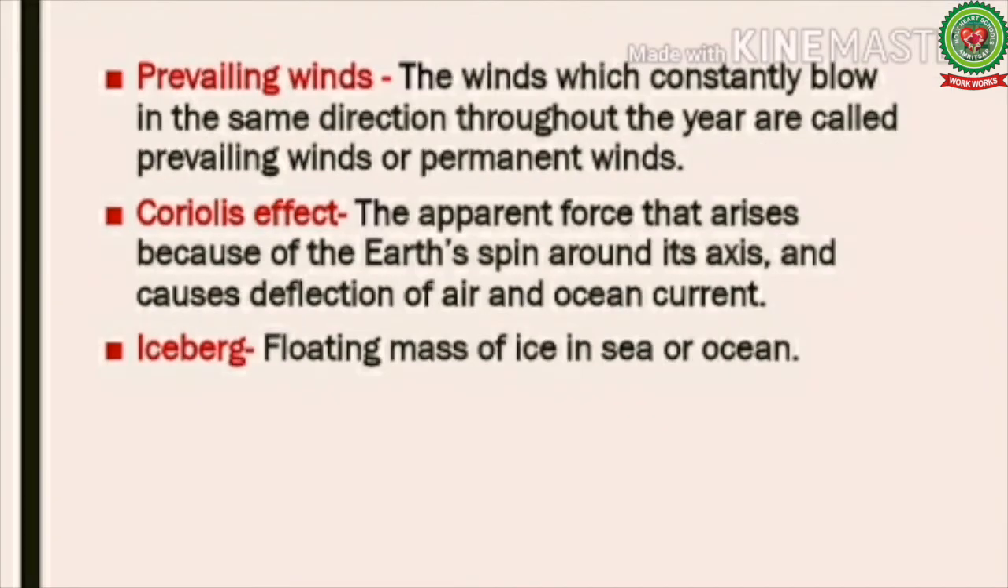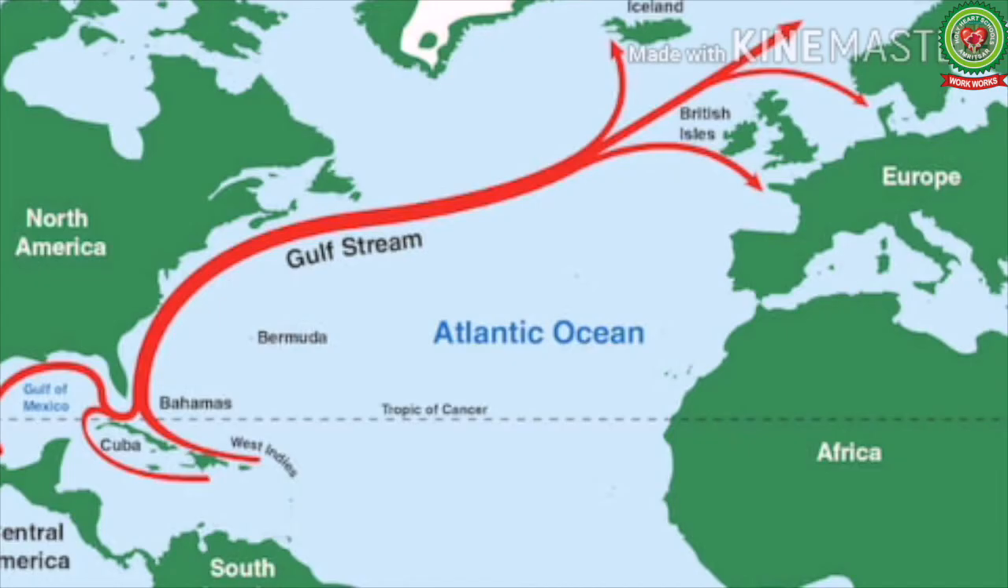Now next we have prevailing winds. The winds which constantly blow in the same direction throughout the year are called prevailing winds or permanent winds. Next we have Coriolis effect, the apparent force that arises because of the earth's spin around its axis and causes deflection of air and ocean currents. And at last we have icebergs, the floating mass of ice in sea or ocean.